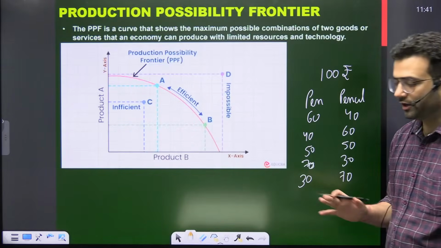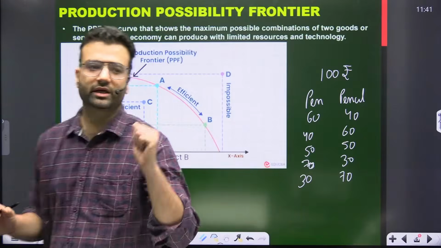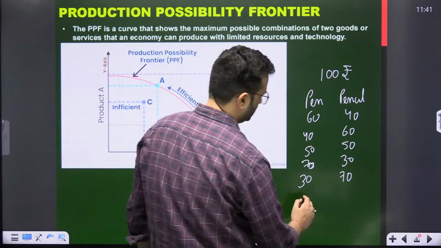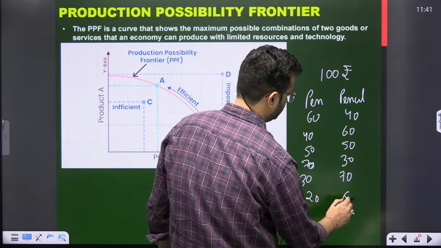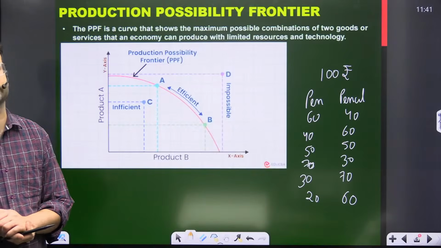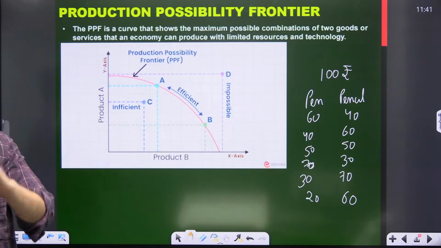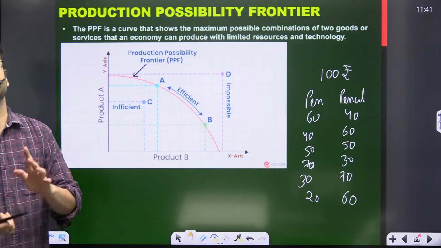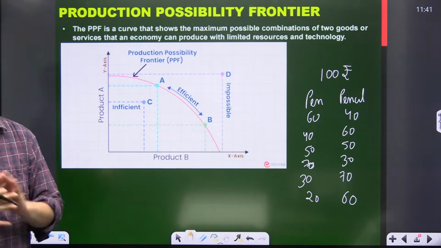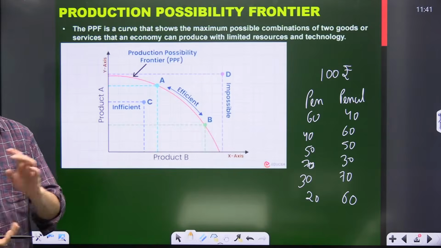Okay. Now, if you are making a combination like this, 20 and 60, this is underutilization of resource. Why? Because you haven't used the complete 100.